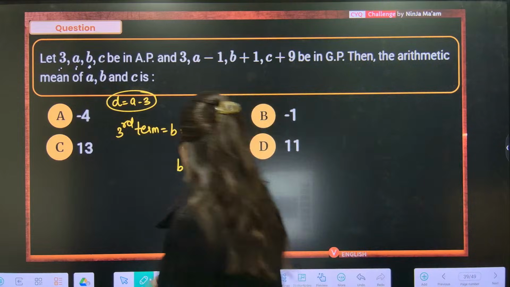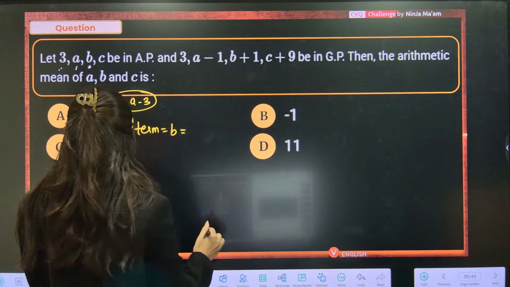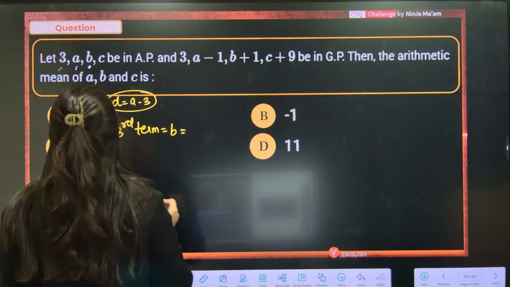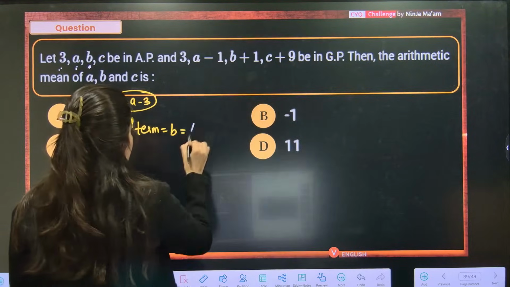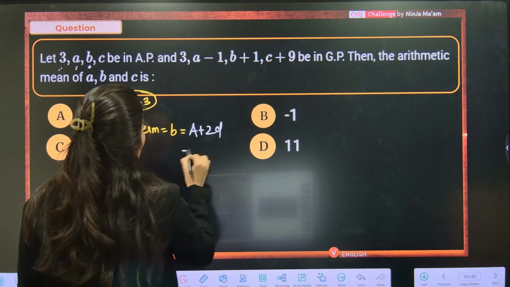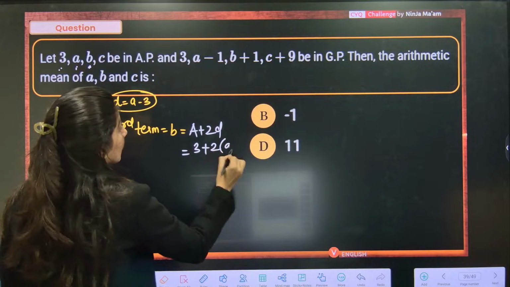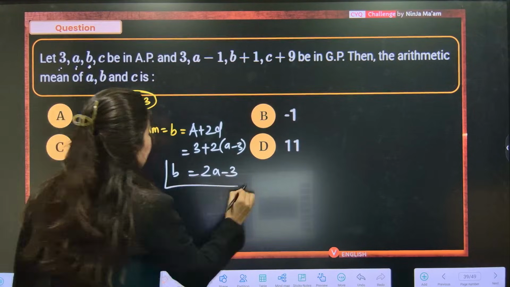Sorry, a plus 2d, no? So this is a plus 2d. Basically, b is a plus 2d. Now the first term is 3, plus 2d. Now it's correct. So this is 2a minus 3. This is your b, correct?